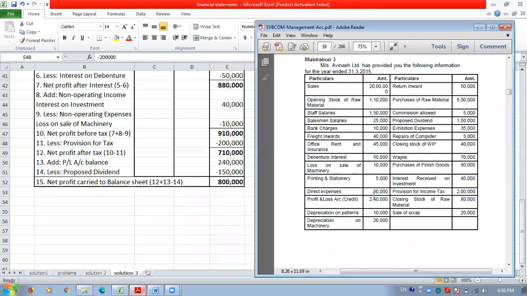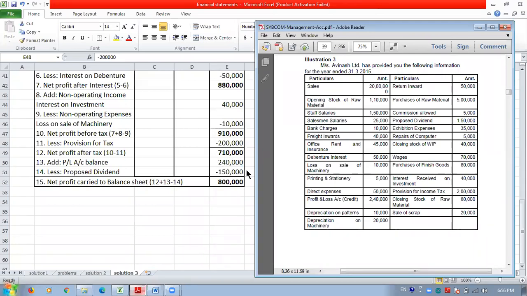After that, we have a profit and loss credit. What does this credit balance mean? It is a profit. So this profit is the opening balance of profit and loss account. Why? Because it is in the trial balance and it has a credit balance. That's why it is the opening profit and loss balance, 2,40,000, and this 2,40,000 opening profit and loss should be added to the net profit after tax. So it is added here